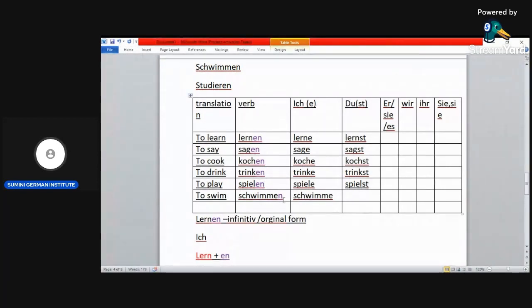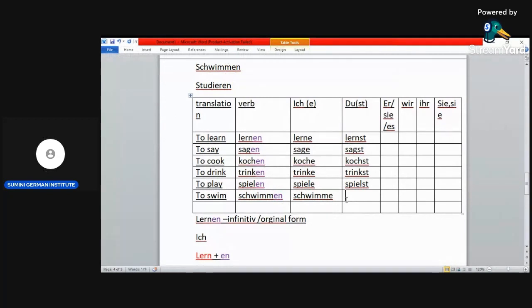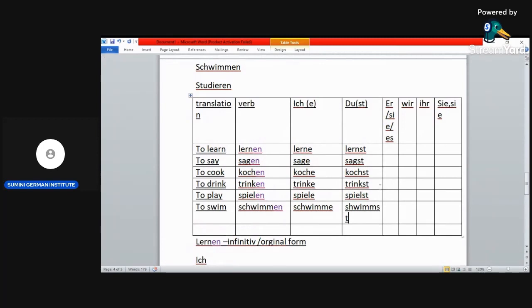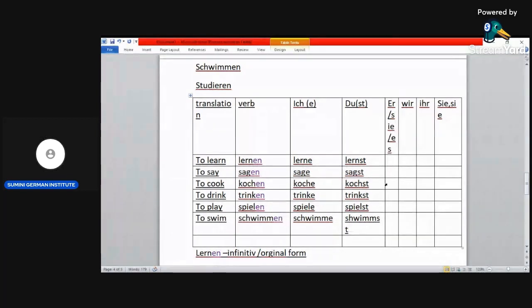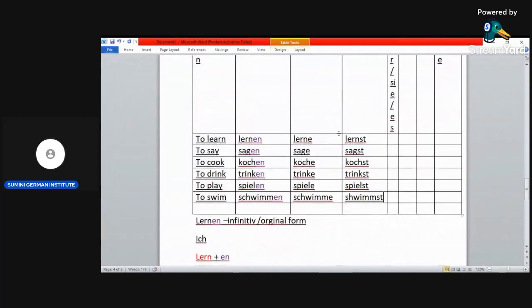Then schwimmen also, the en goes, it becomes schwimmst. Yeah, that is the trick. It's good when you make time and try to memorize them. Okay, then it becomes easy.